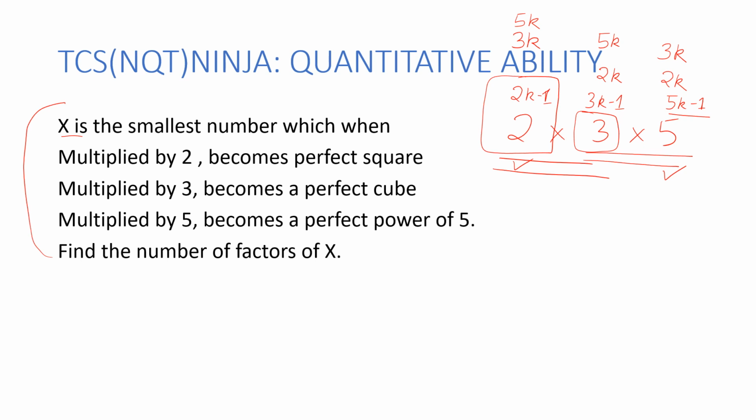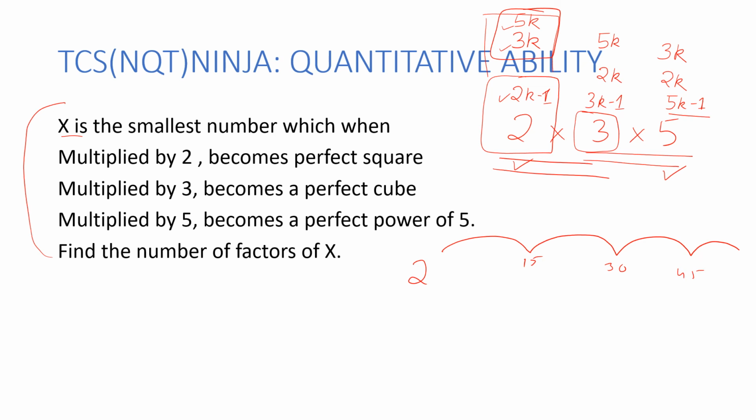Now, what do I know with regards to this 2? This is of the power 2k minus 1 as well as 3k and 5k. Now, if it is of the form 3k and 5k, it means the power is in multiples of 15, since I'm going to take the LCM of 3 and 5, that is 15. Multiples of 15 would mean 15, 30, 45 and so on.